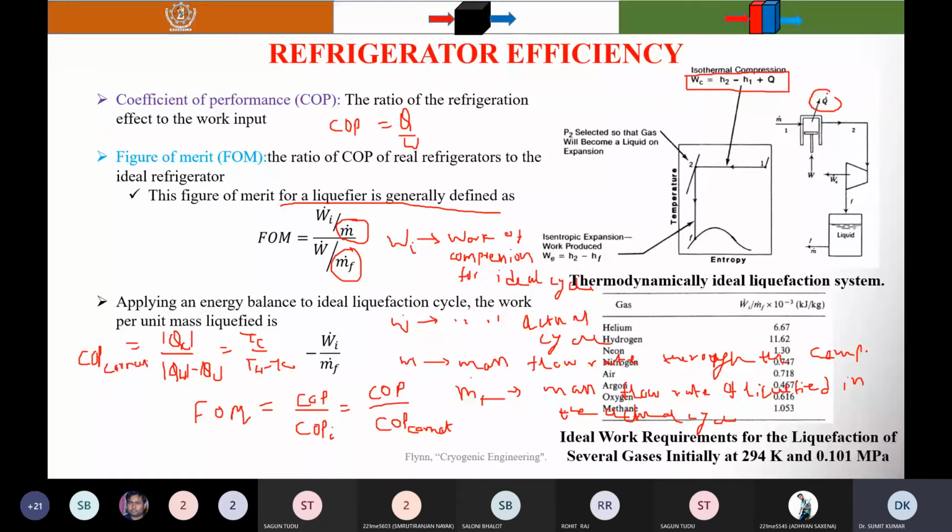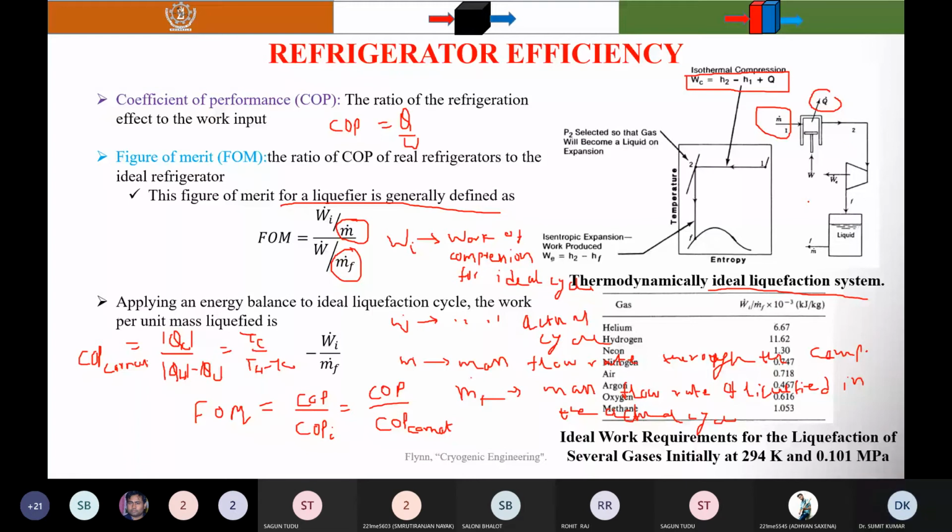And then you are getting the liquid yield. So in the ideal liquefaction system, whatever amount of gas enters the compressor is completely converted into liquid. That's why here M and MF are the same.